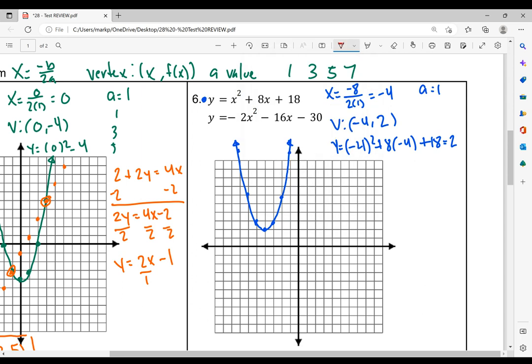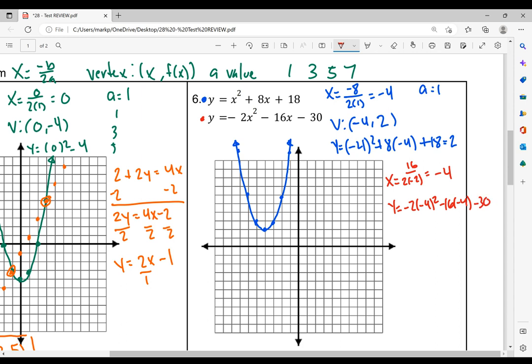All right, the second graph, I'll do it in red. So this is another quadratic function, so I have to do the same process. So let's see, we'll start with x equals the opposite of b. So opposite of negative 16 is positive 16 over 2 times negative 2. And that's 16 divided by negative 4, which is negative 4. So y equals, now we're going to plug it into the function, negative 2 times negative 4 squared minus 16 times negative 4 minus 30.